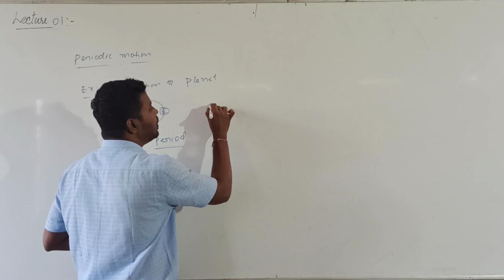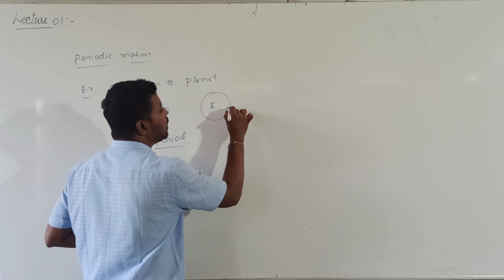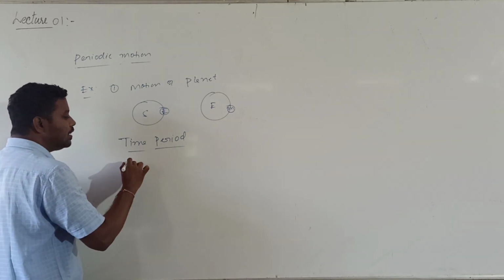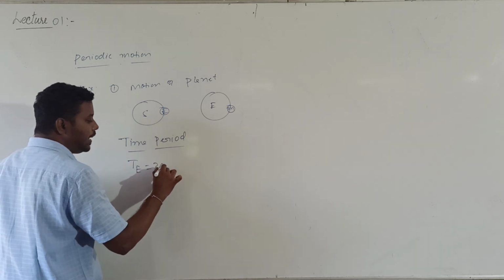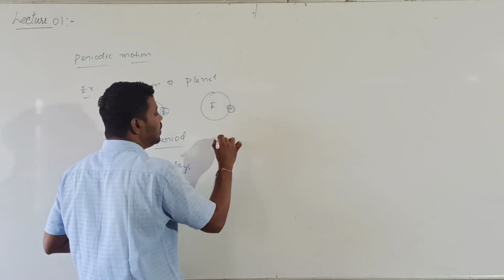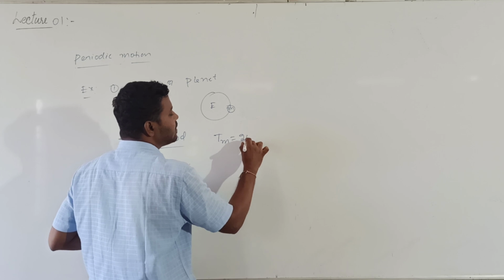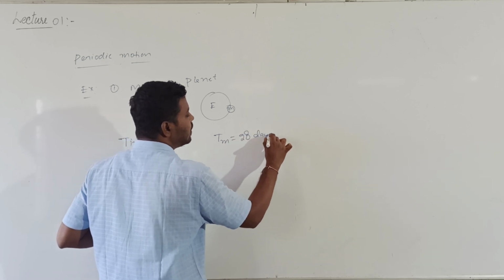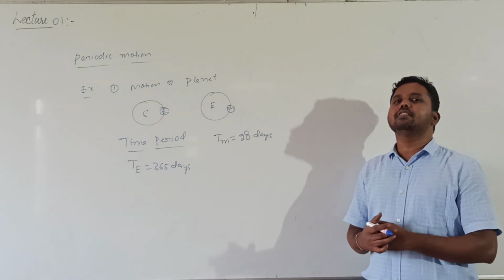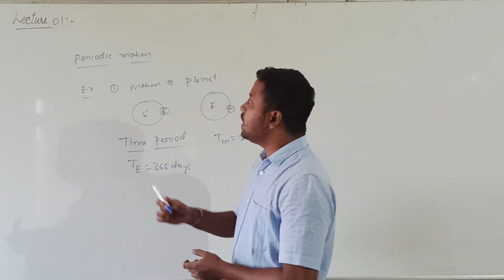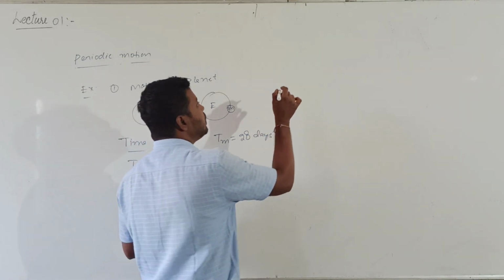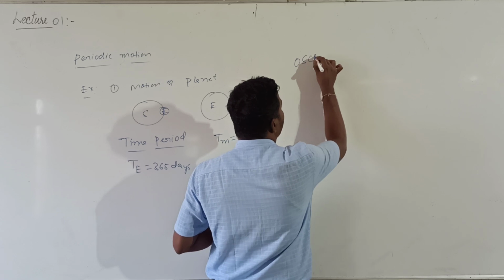If I take one more example, the moon is rotating around the earth. To complete one rotation, the time period of the earth is 365 days, nearly 1 year, whereas for the moon the time period is nearly 28 days; every 28 days it will complete one rotation. That example is clear. Like this many examples are there which repeat themselves in regular intervals of time. Such a motion is called periodic motion.